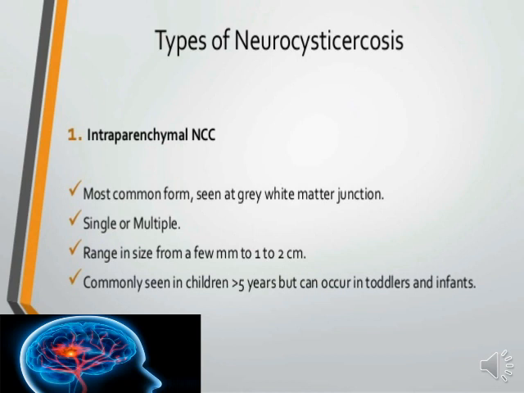So intraparenchymal neurocysticercosis is a very common kind of neurocysticercosis, and it happens in the area of the gray-white matter junction of the nervous system. Sometimes it is single and sometimes multiple. This problem happens mostly in children older than 5 years, during the initial period of the brain infection. Okay, students, so that is the first type of neurocysticercosis. Now we will see the next type.